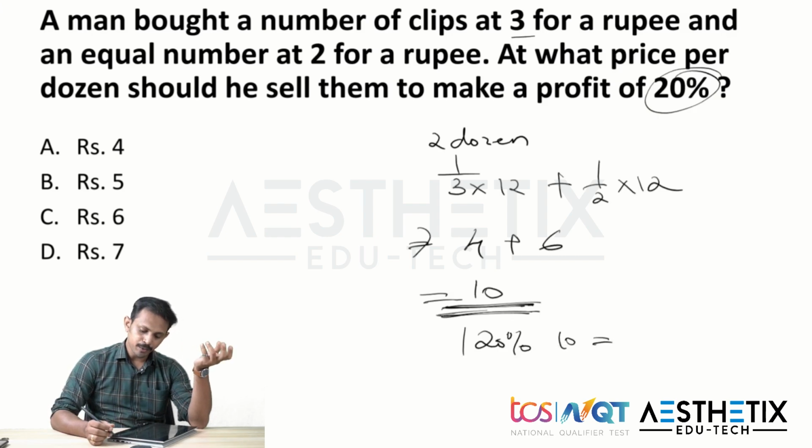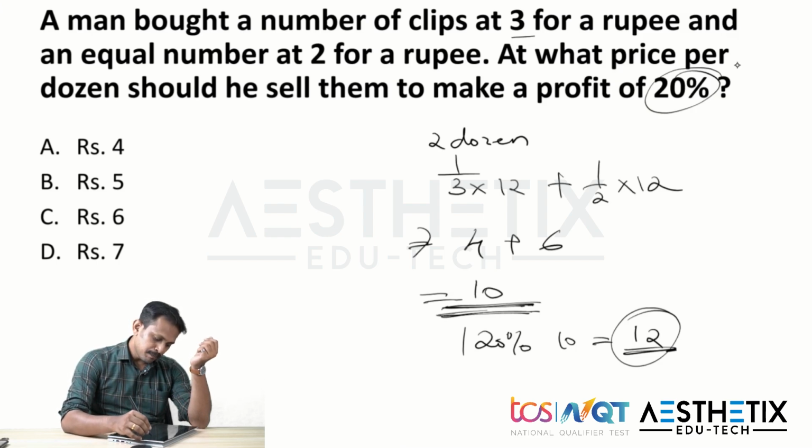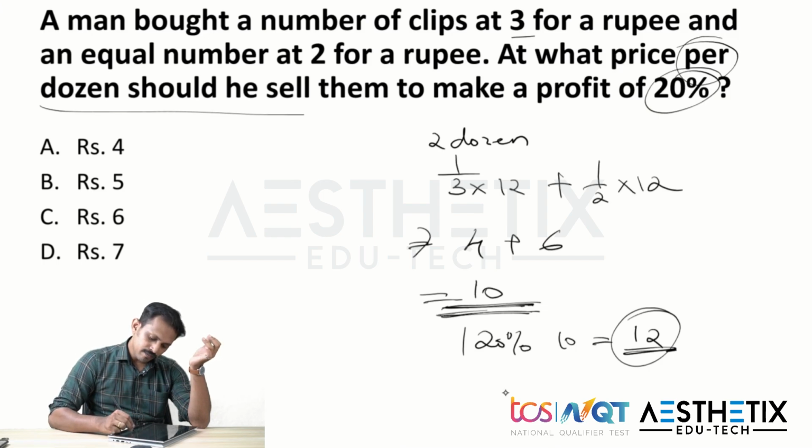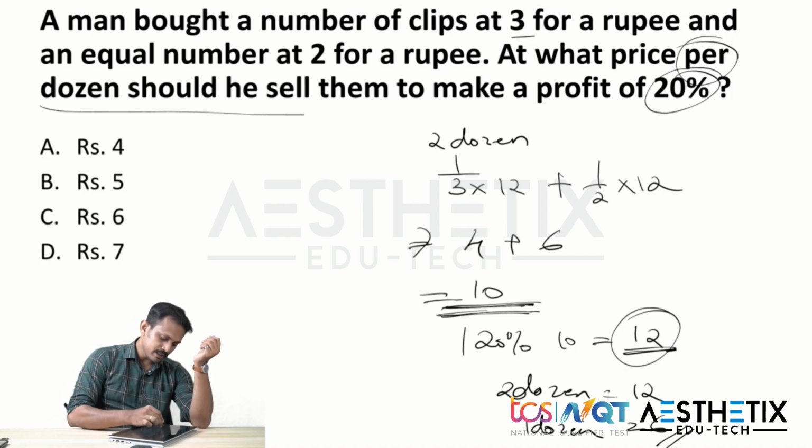Sorry, not 20%, 120% of 10. 120% of 10 is 12 rupees. So here we have found the total amount, and our question is at what price per dozen he should sell them. So for 2 dozen he needs to pay 12 rupees, which means for 1 dozen he needs to pay only 6 rupees, and that is there in option C.